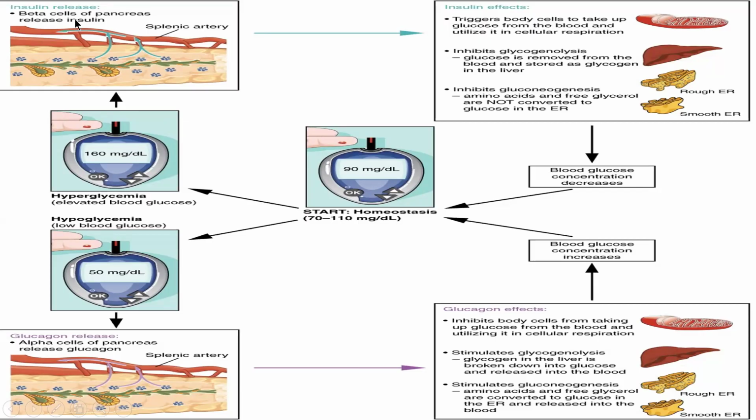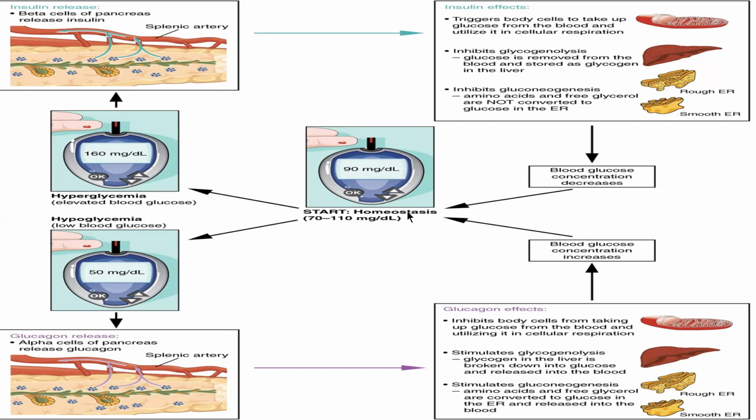Now the same insulin release: beta cells of the pancreas release insulin into the splenic artery. Insulin triggers body cells to take up glucose from the blood and utilize it in cellular respiration, and inhibits glycogenolysis. Glucose is removed from the blood and stored as glycogen in the liver, and it inhibits gluconeogenesis. Amino acids and free glycerol are not converted to glucose in the endoplasmic reticulum. Blood glucose concentration decreases.